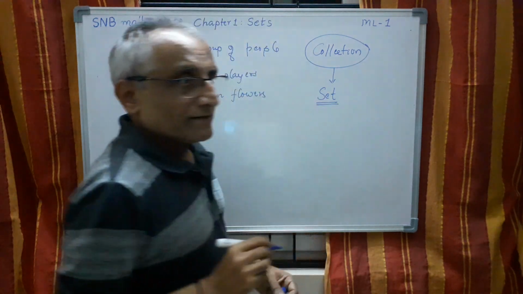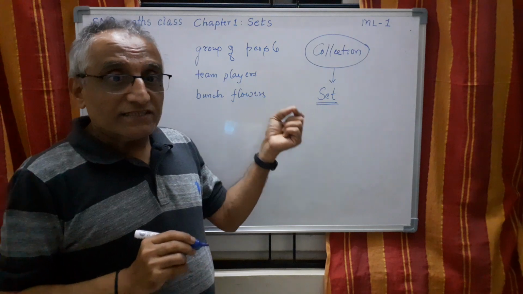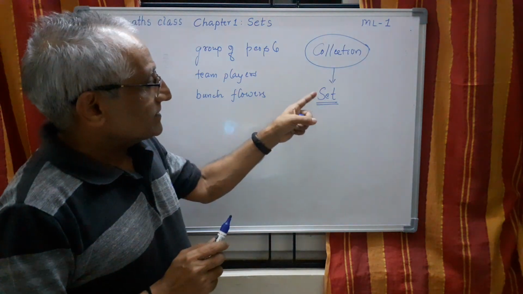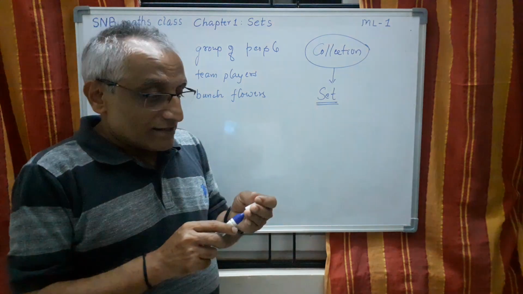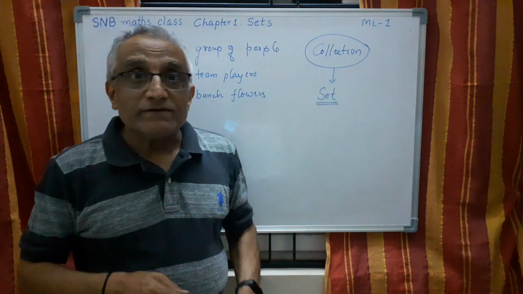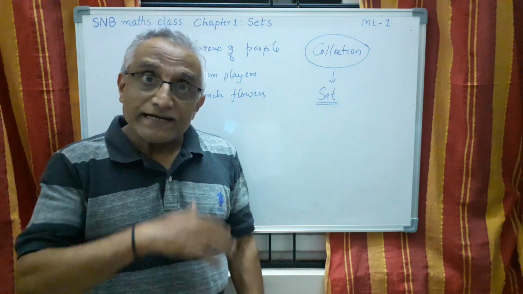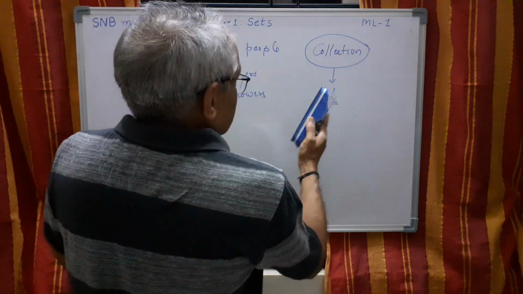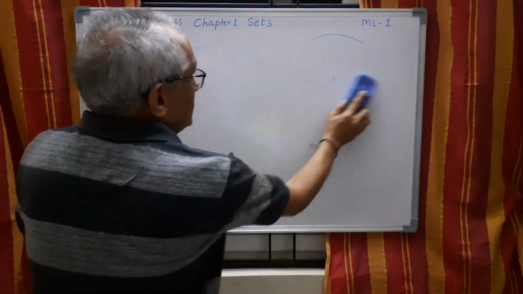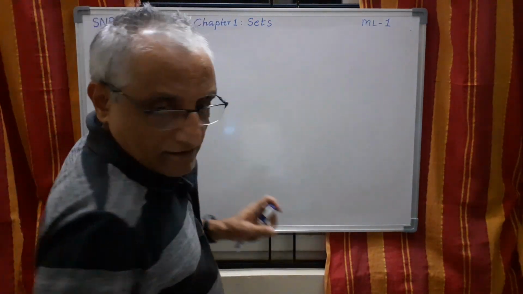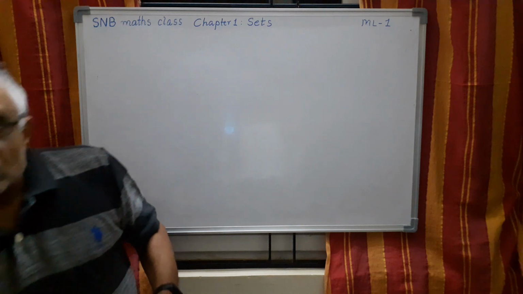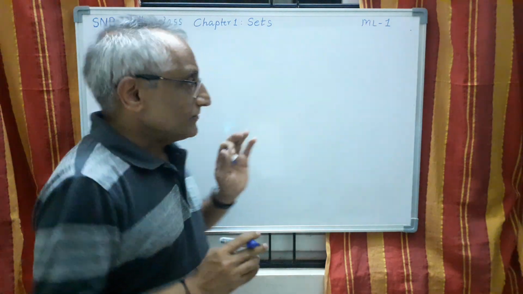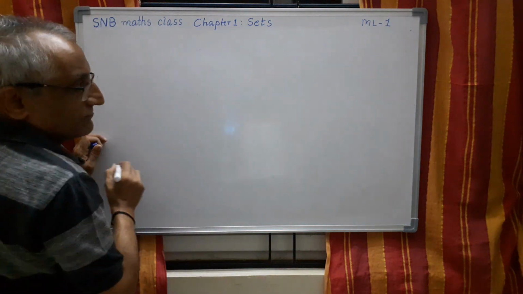In mathematics, the concept of set was first introduced by a mathematician called George Cantor. This is the set theory. Nowadays in mathematics, set theory plays a very important role even at higher levels of mathematics. Now, let me first clarify what is the meaning of set. In mathematics, there should be clarity, there should not be any confusion. Now let me give two different types of examples.